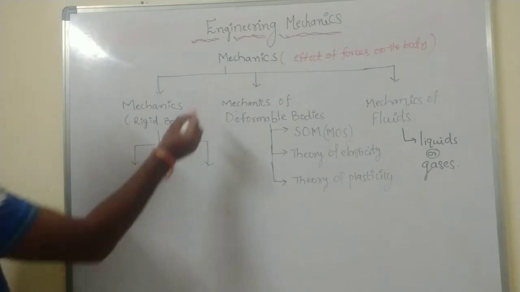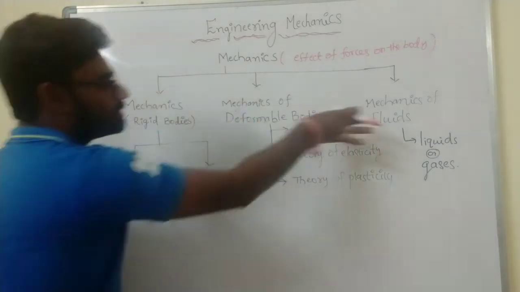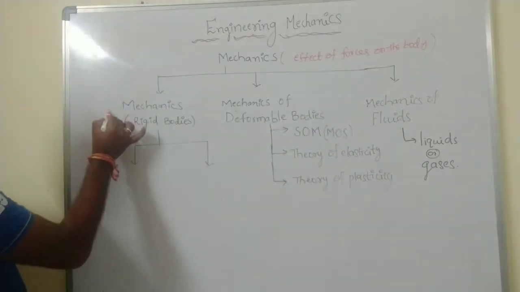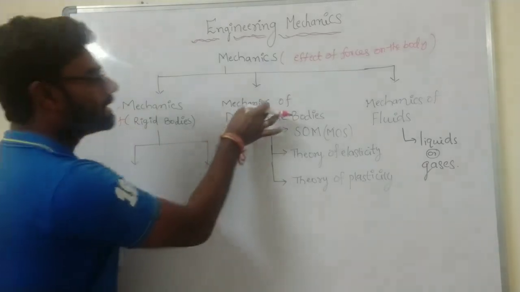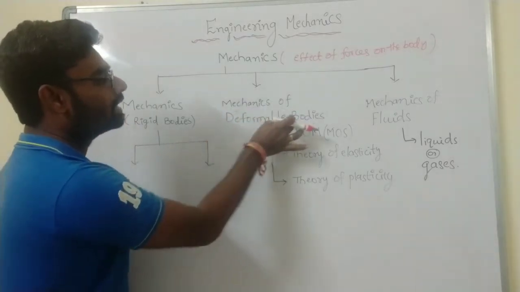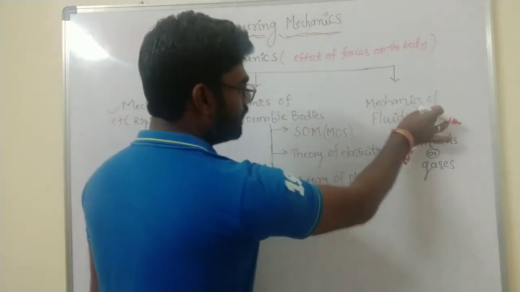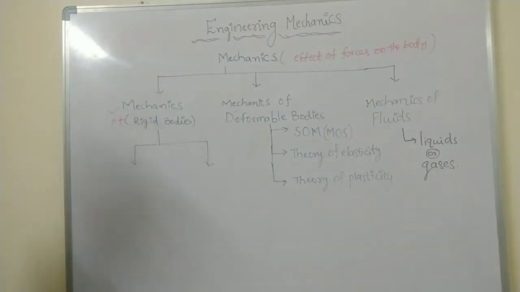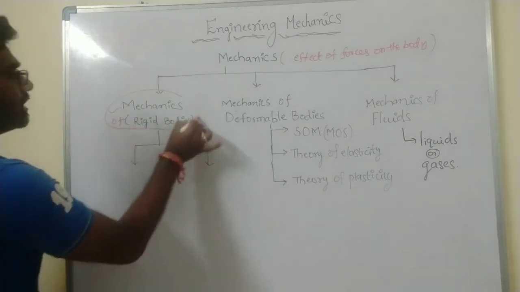See, the mechanics is mainly classified into three groups. The first one is the mechanics of rigid bodies. The second one is the mechanics of deformable bodies. The third classification is mechanics of fluids. So these three classifications are very important. The first one is mechanics of rigid bodies.